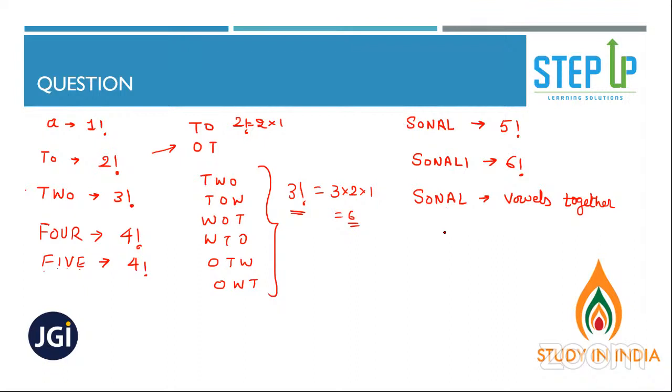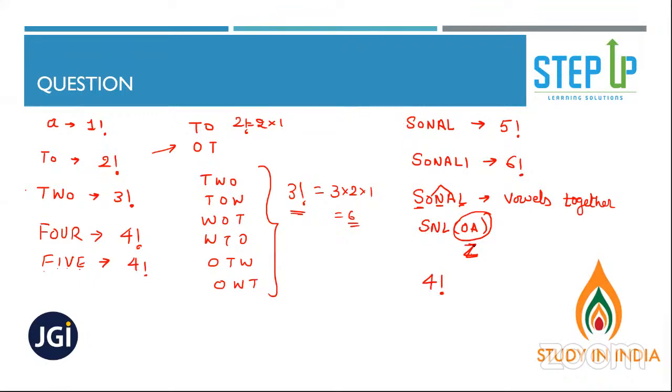Now think, people, again understand. Vowels together means, apart from S, N, L, how many vowels are there? 2 vowels, O and A. So I'll consider these vowels as 1 unit. So now it became how many letter word? 1, 2, 3, 4. A 4-letter word can be arranged in 4 factorial.